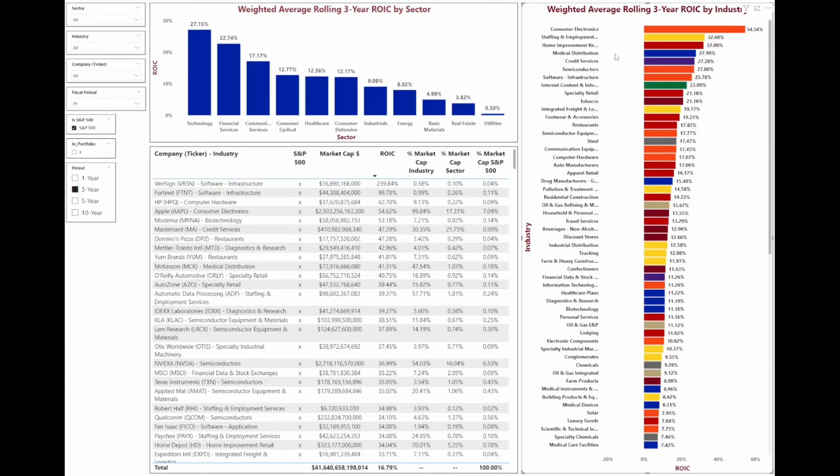So in general, your best performing industries are going to be staffing, employment, home improvement, which is Lowe's and Home Depot, medical distribution, credit services, semiconductors. You can see integrated freight and logistics is up there. Restaurants, also a very popular industry. All of these have businesses very necessary to our economy, but are also dominated by a few very large players, which creates very large moats.